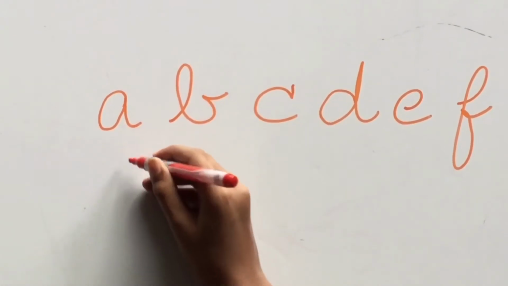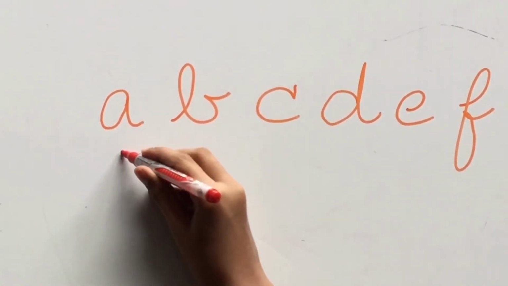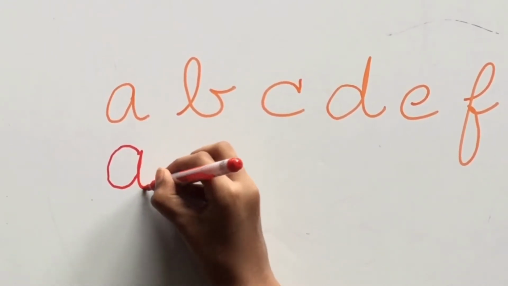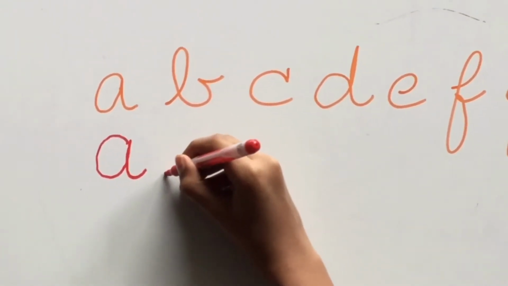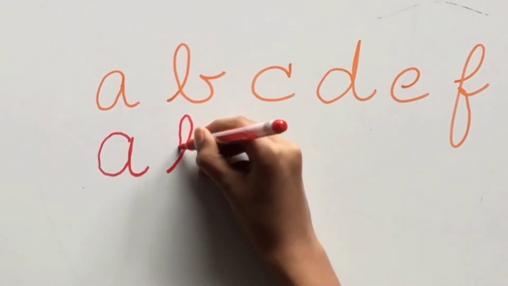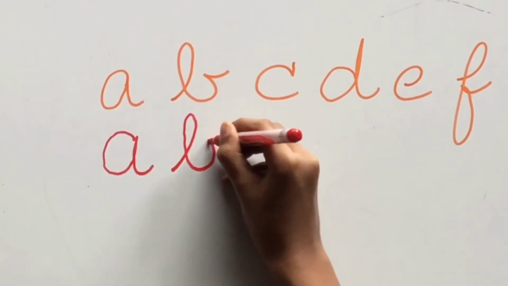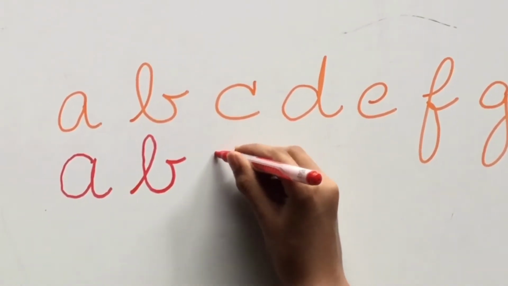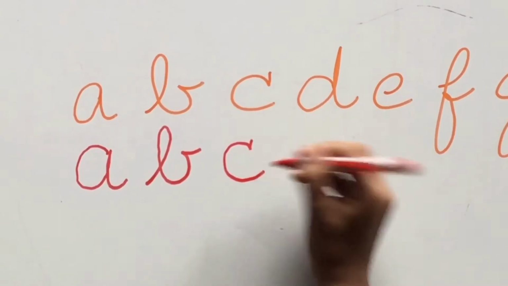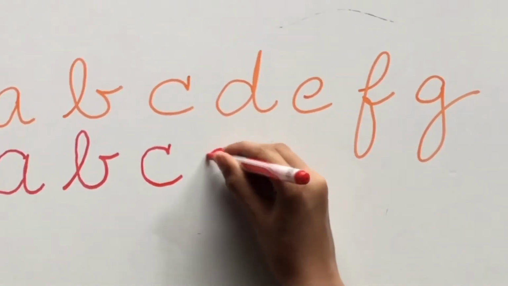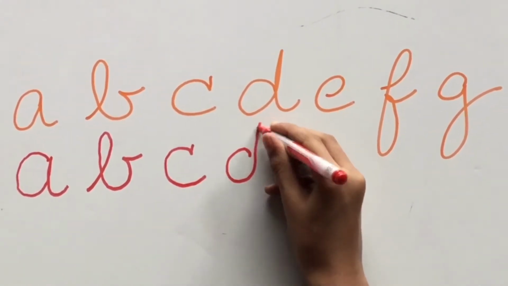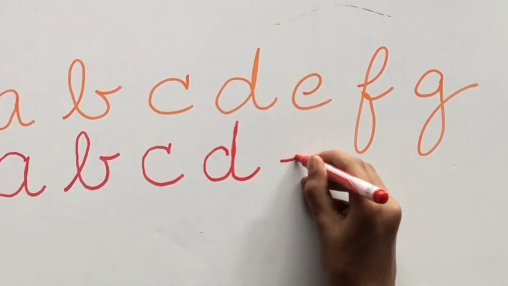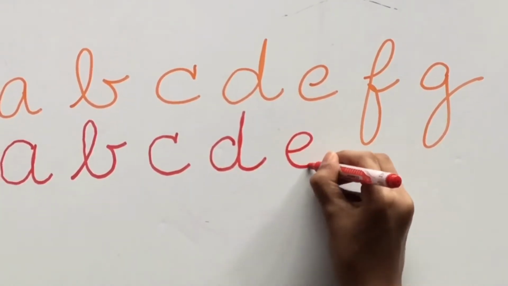So here's some help on how to write each of the letters. First, the A. Start in the middle, go down, make a circle, go down and out. Then for the B, start at the bottom, up, then down, and then to the middle and out. Then for the C, just make a little line and then turn around. For the D, start in the middle, make a little circle, go up, down, and out. Then for the E, start in the middle, make a loop, go down and out.